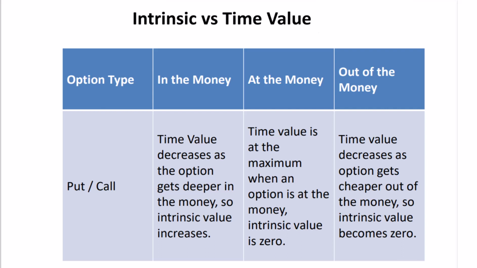Now, let's consider put options. In the money, similar to call options, time value decreases as the option gets deeper in the money, leading to an increase in intrinsic value. At the money, time value is at its maximum when an option is at the money, with intrinsic value being zero. Out of the money, as with call options, time value decreases as the option gets cheaper out of the money, resulting in intrinsic value becoming zero. Understanding these dynamics is essential for gauging the impact of the option's position on both time value and intrinsic value.